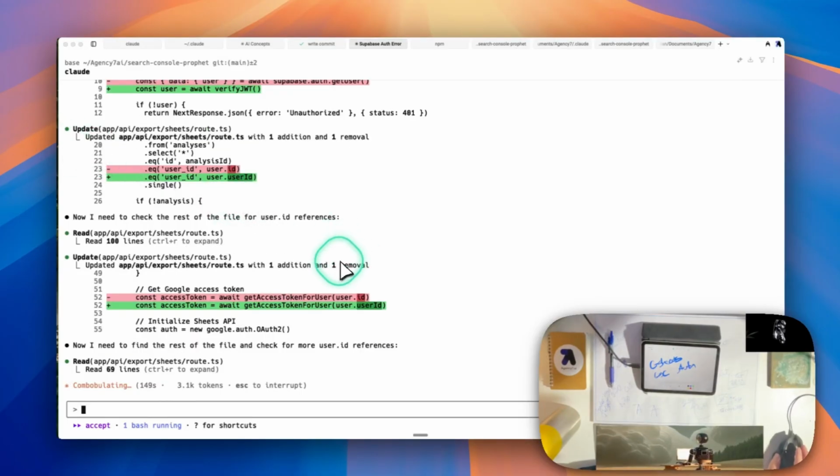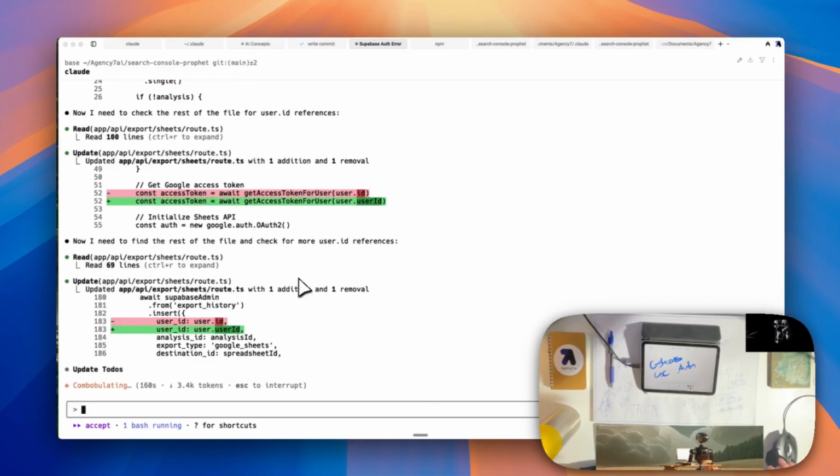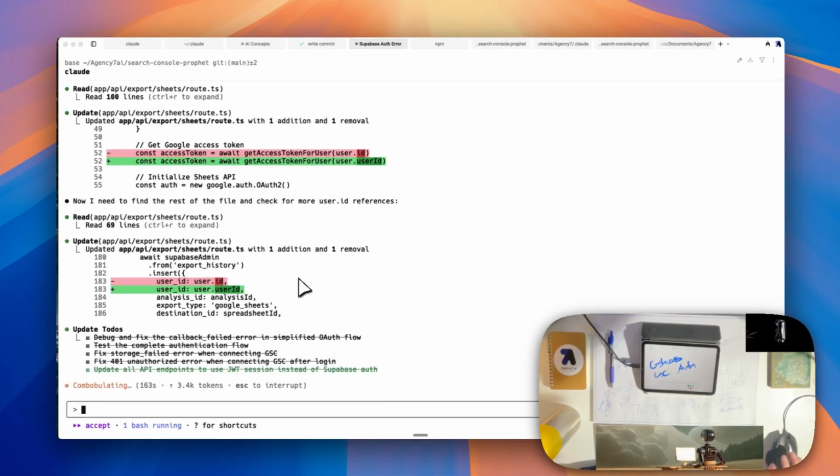Okay, so it's doing its thing. It's making quite a few changes, which is good. The more changes it makes for this, it catches all the areas where that's broken.